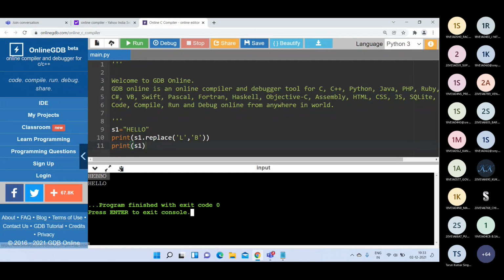What are you getting? HEBBO for the first one. For the second one, you are writing s1, that means you are writing the actual string.